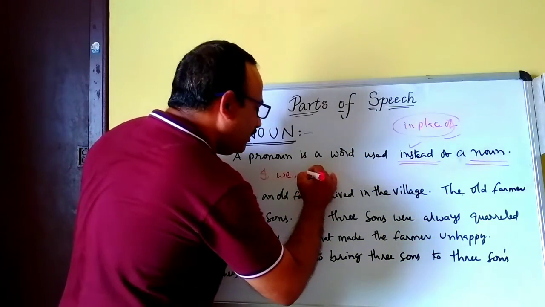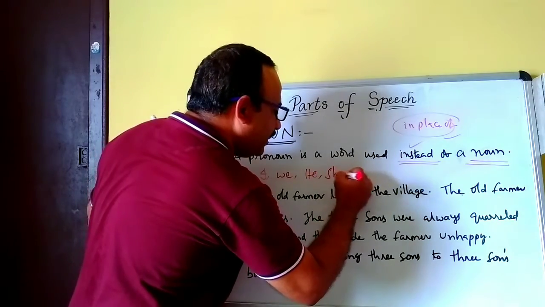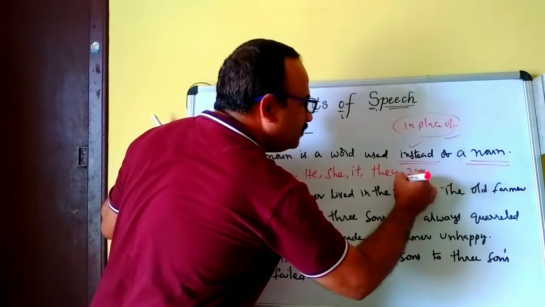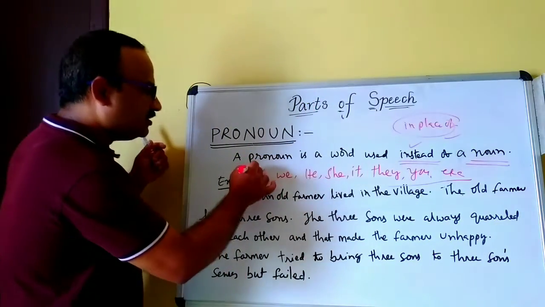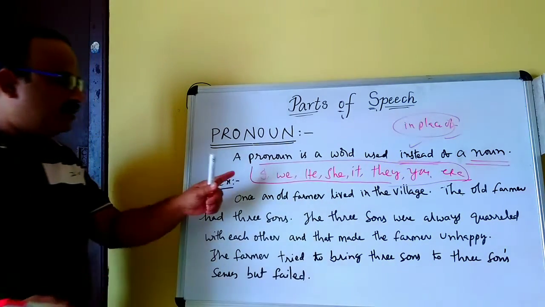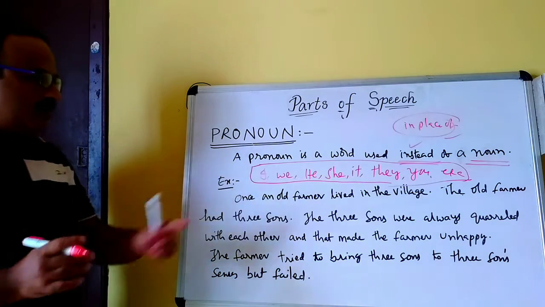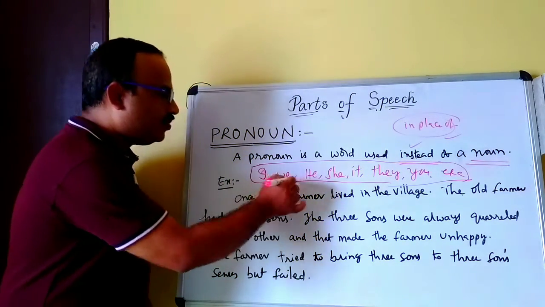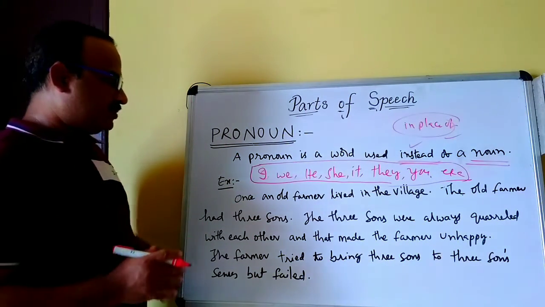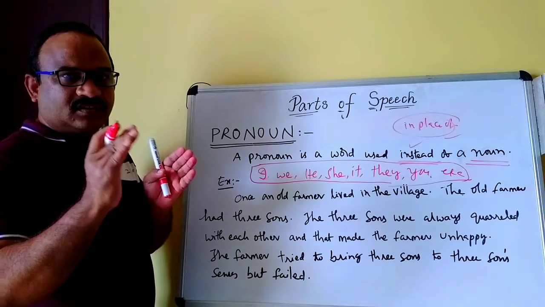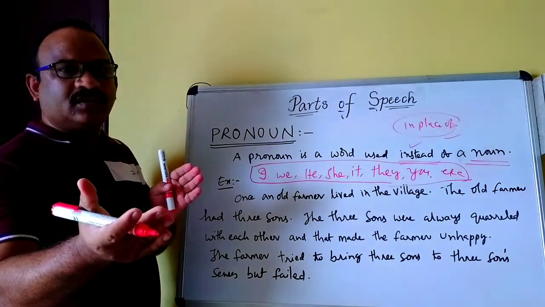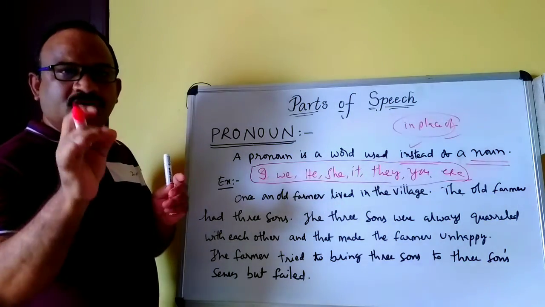Here examples: I, we, he, she, it, they, you. These are all pronouns. Simple pronouns. So many kinds are there. I will explain to you how many kinds of pronouns there are, what they are, and how to use them. I will explain clearly. Okay.